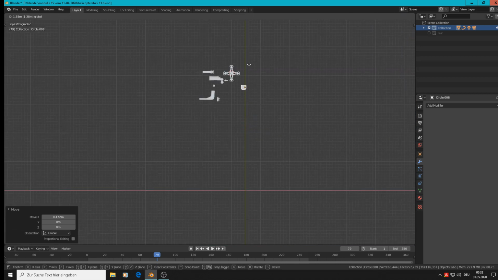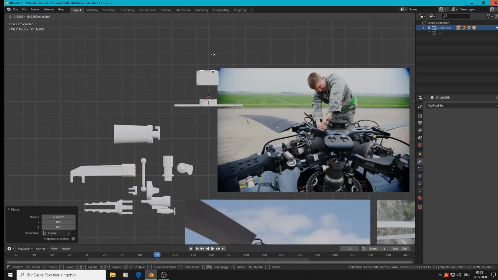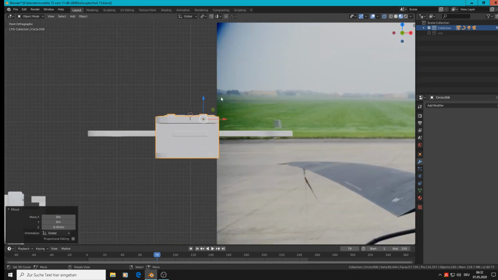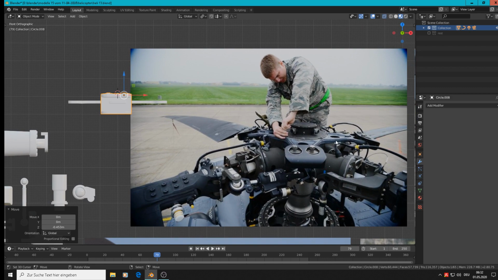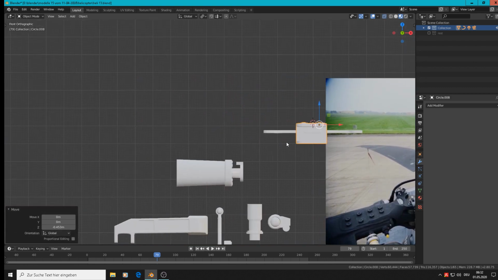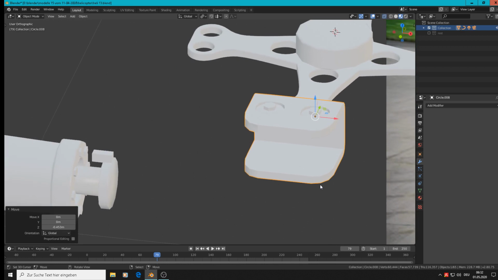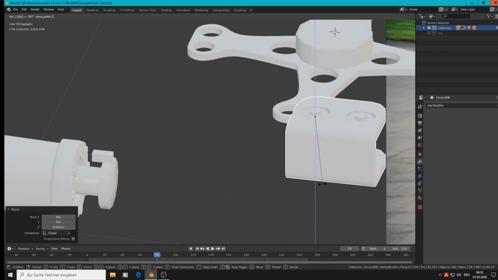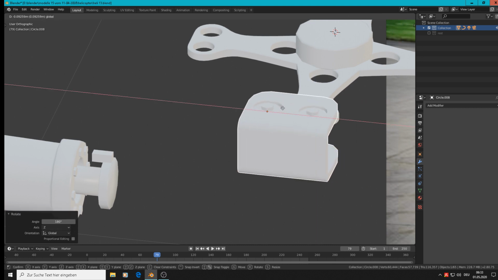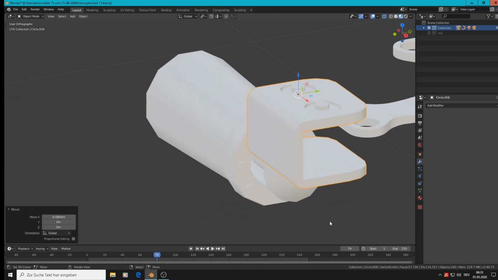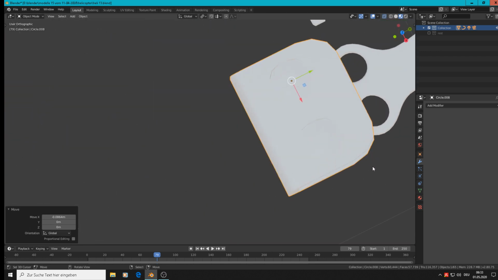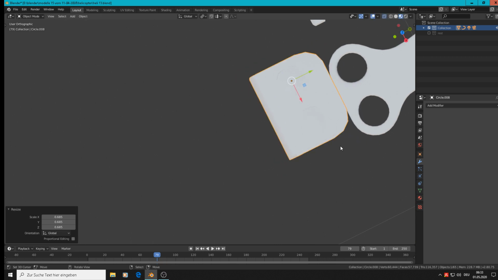Top view, numpad 7, place it. Numpad 1, front view, bring it there. From the thickness, it is not that thick, so we can leave it like it is. But here we see rotate set 180 degrees. That is too fat for that. So we must scale that so it fits. So we scale them down, grab them there.